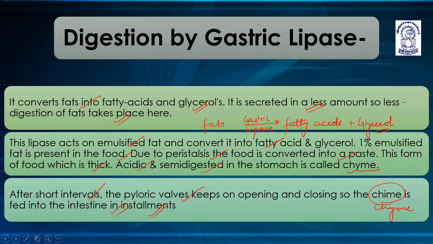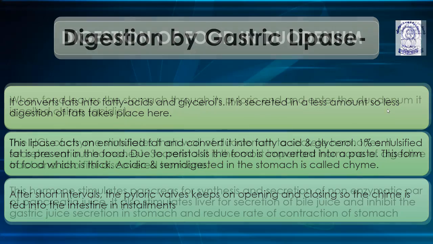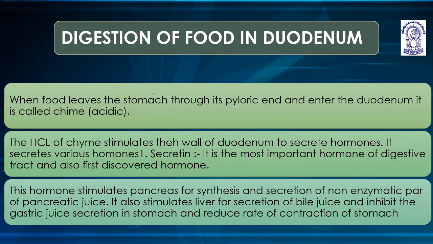1% emulsified fat is present in the food. Due to peristalsis, the food is converted into a paste. This form of food, which is thick, acidic, and semi-digested in the stomach, is called chyme. After short intervals, the pyloric valve keeps on opening and closing, so the chyme is fed into the intestine in small installments.